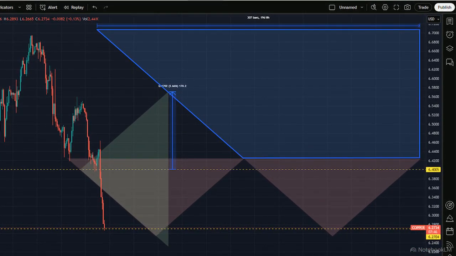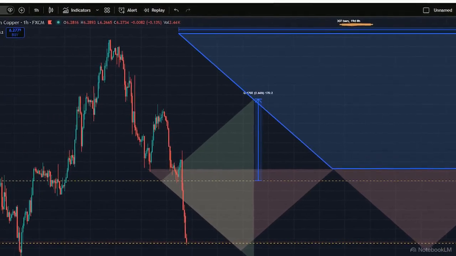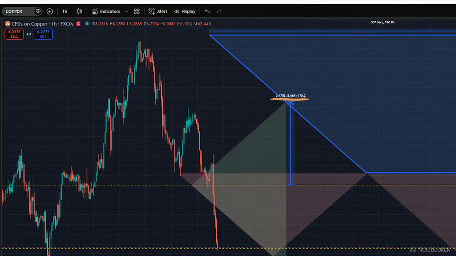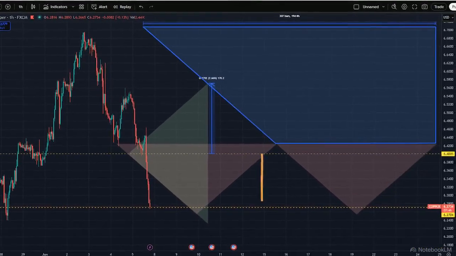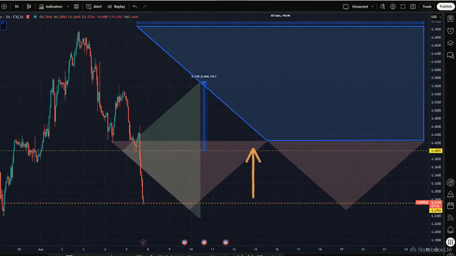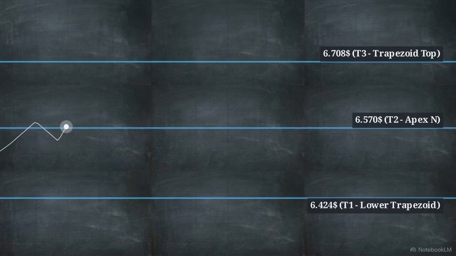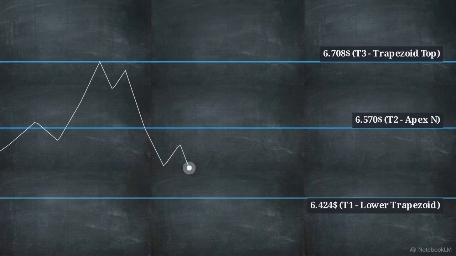The geometric foundation overlaid on the price action defines a strict 20-day trapezoid time duration, utilizing a third triangle domain calculated at 5.32%. Expected target coordinates map target 1 to the lower trapezoid, target 2 to apex N, and target 3 to the uppermost boundary line. These initial boundaries constitute a fixed spatial map. Every subsequent price action will be measured impassively against these predefined coordinates.